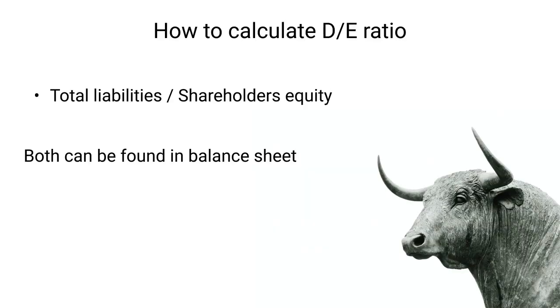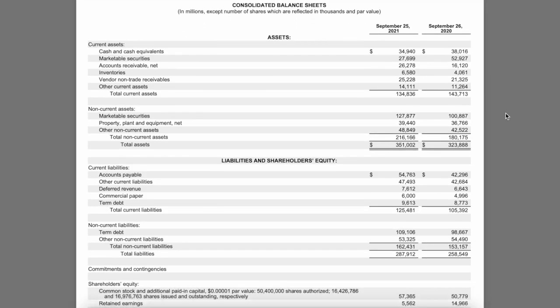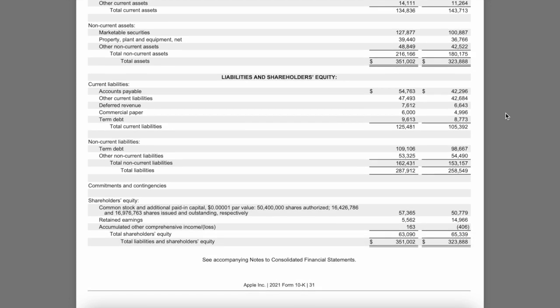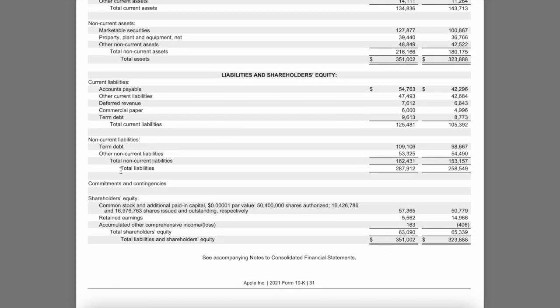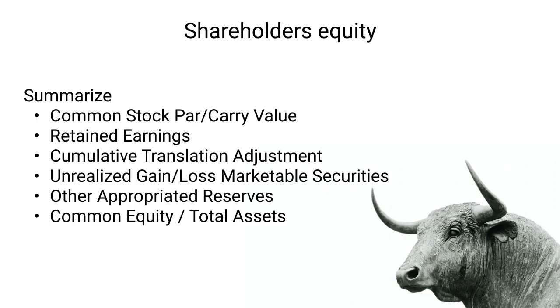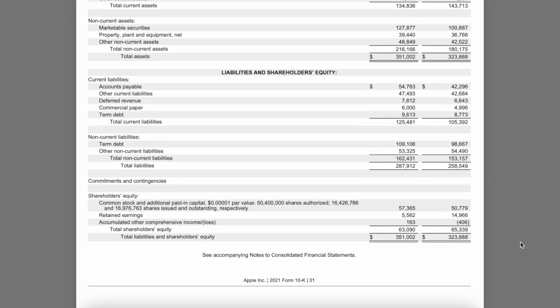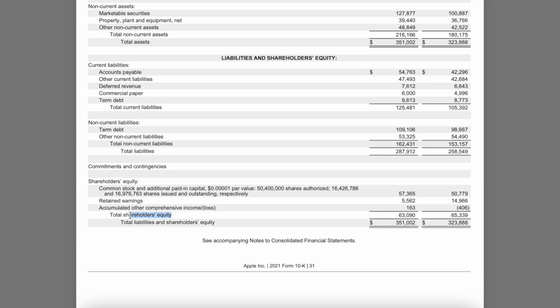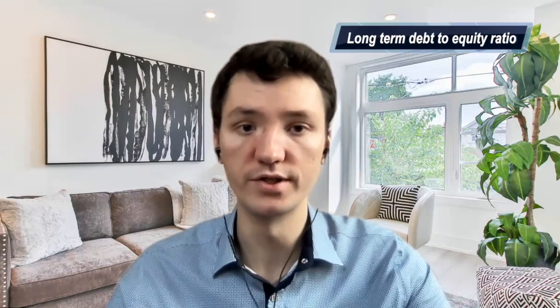You take the total liabilities of the company and divide it by shareholders' equity. Total liabilities can be found in quarterly or annual reports of the company in the balance sheet. You just go there and find this line. Shareholders' equity is usually the amount of money the company has in the end after paying all its obligations to creditors. To calculate shareholders' equity, you need to summarize these indicators. Or you can also go to the balance sheet of the company and find the total shareholders' equity line. There's also an indicator such as long-term debt to shareholders' equity, which shows whether the company has enough money to fulfill its long-term obligations.